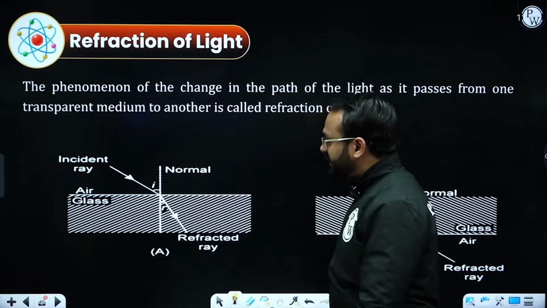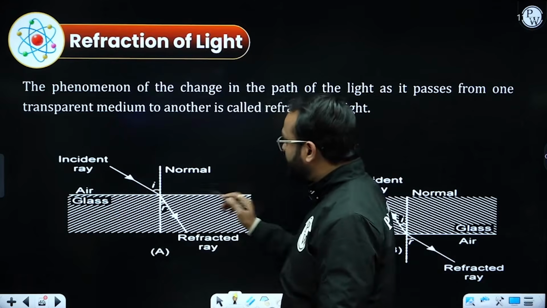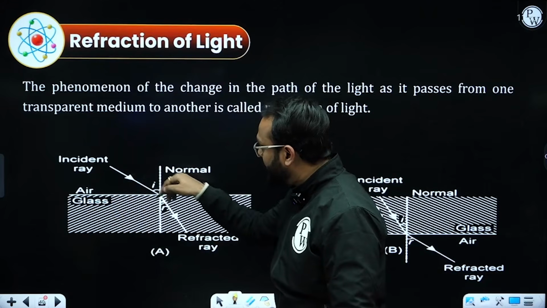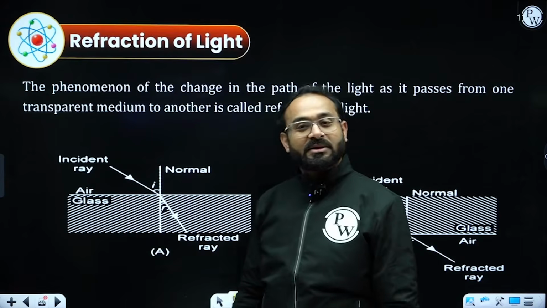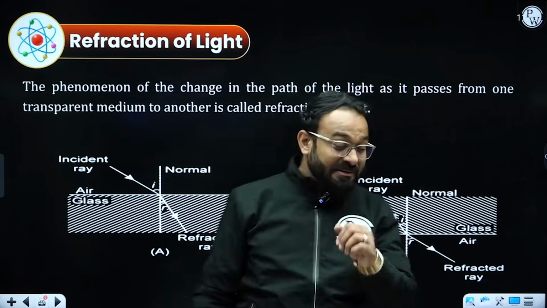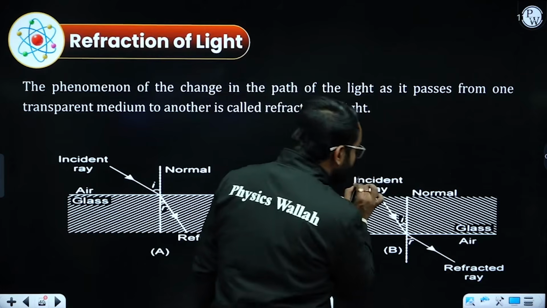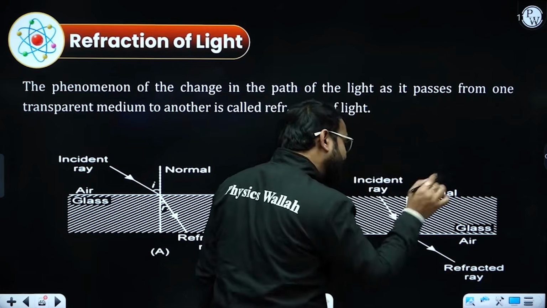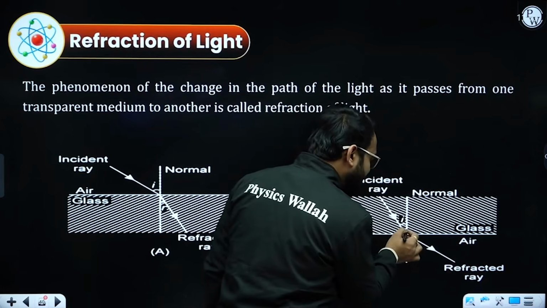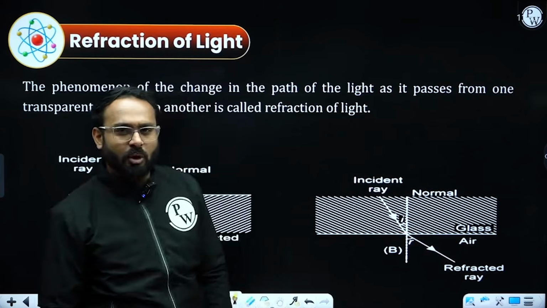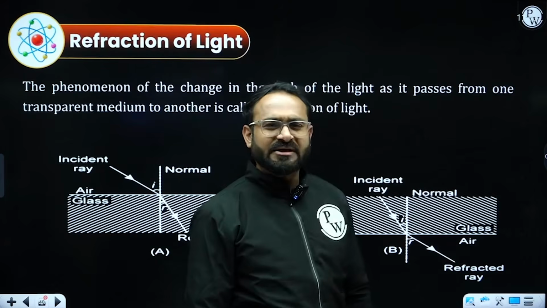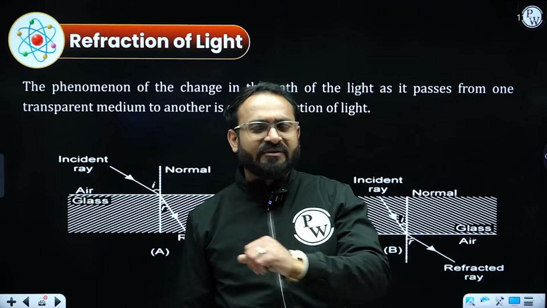If I have a glass slab and the ray of light is coming from the air medium, it will bend towards the normal. That is called refraction. Similarly, the ray of light which was traveling in the glass medium and entering the air medium will bend away from the normal. In class 8th, you must have gone through these refraction cases.